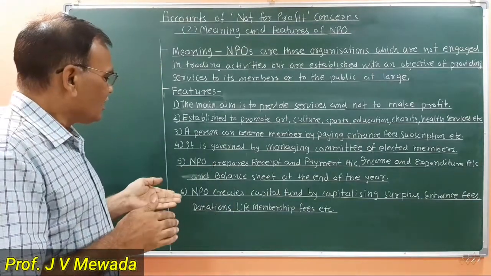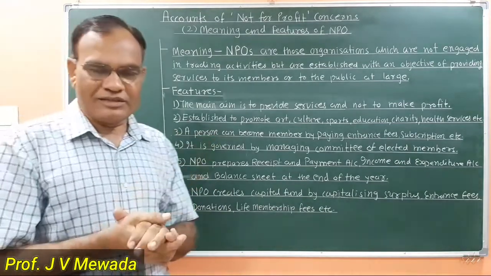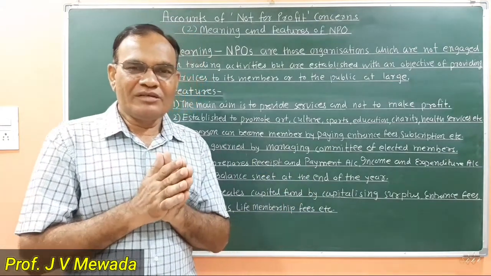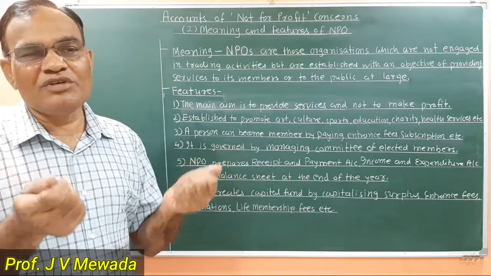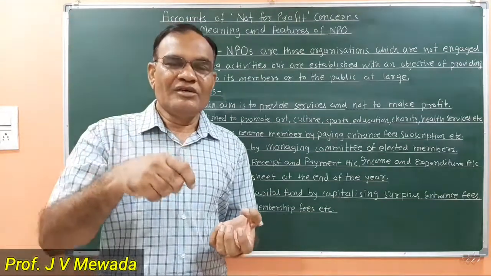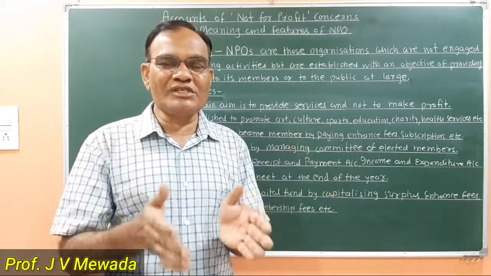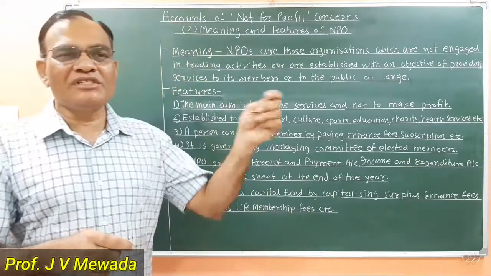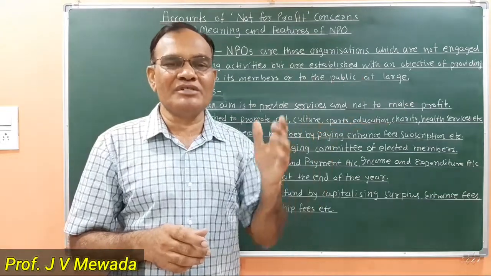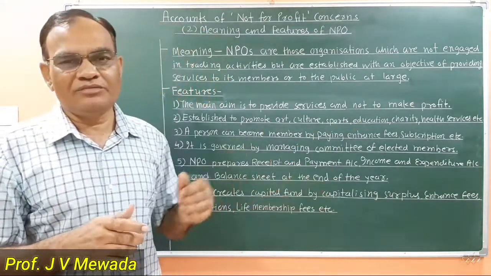Next, NPO creates a capital fund. As I told you earlier, no one is there to invest in this type of business, but still the capital is created, which is known as the capital fund. So how is the capital fund accumulated? From the activities we have, from income and expenditure, whatever surplus is available, that surplus is transferred. Sometimes we receive donations from the members or from outsiders. Those donations we have to add to the capital fund.